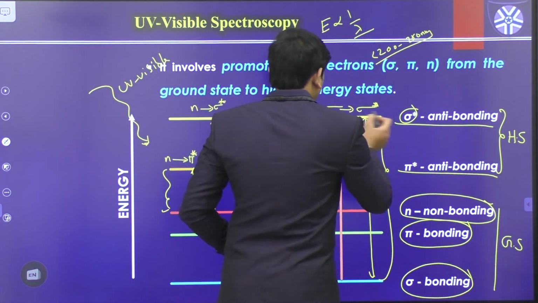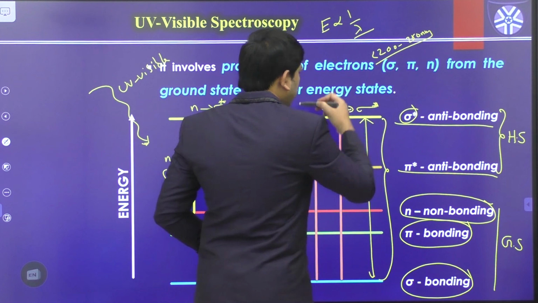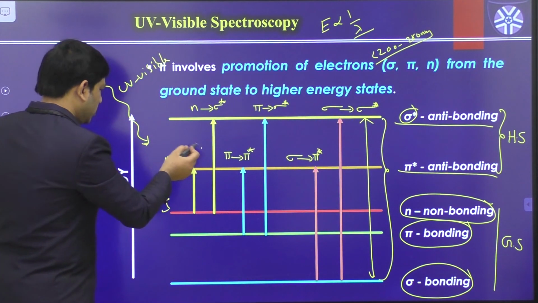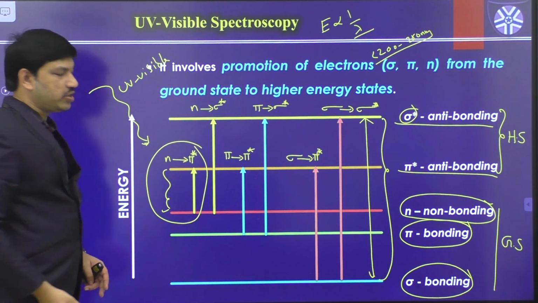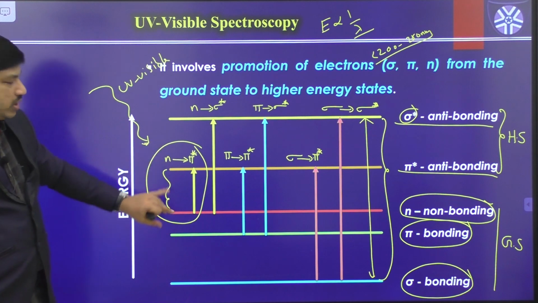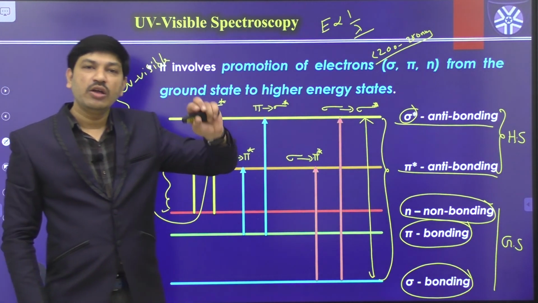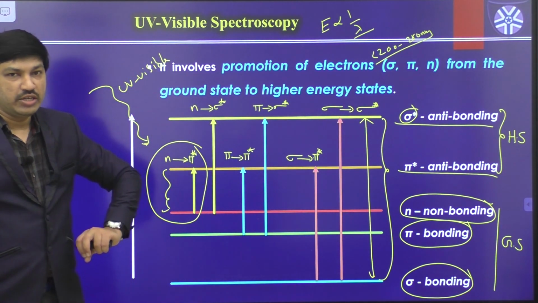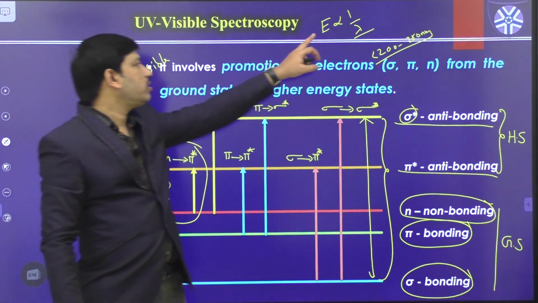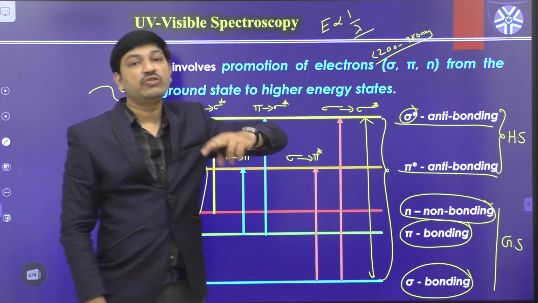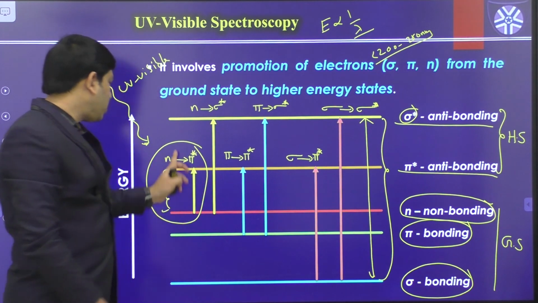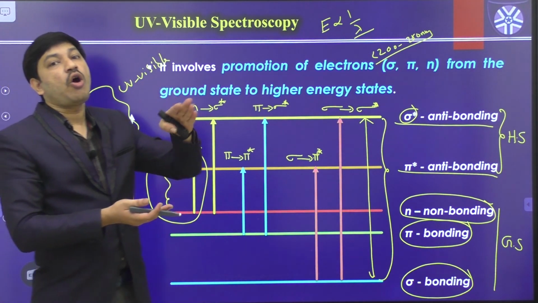This is one of the higher energy transitions, whereas the n to pi star transition requires the lowest energy. Energy decreases means wavelength increases, so this transition requires longer wavelength.